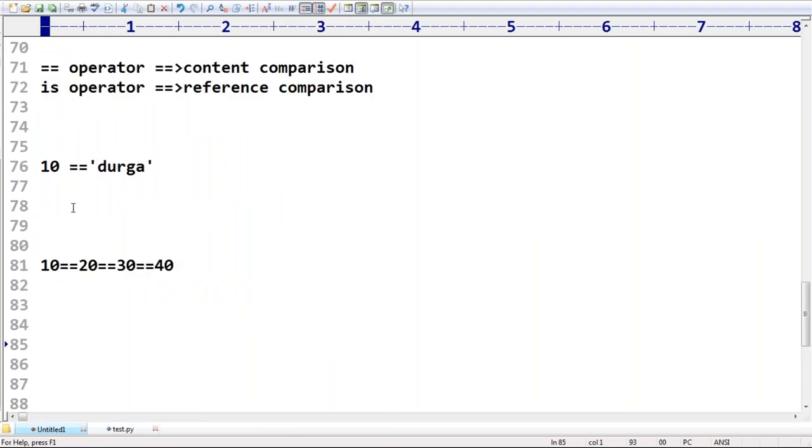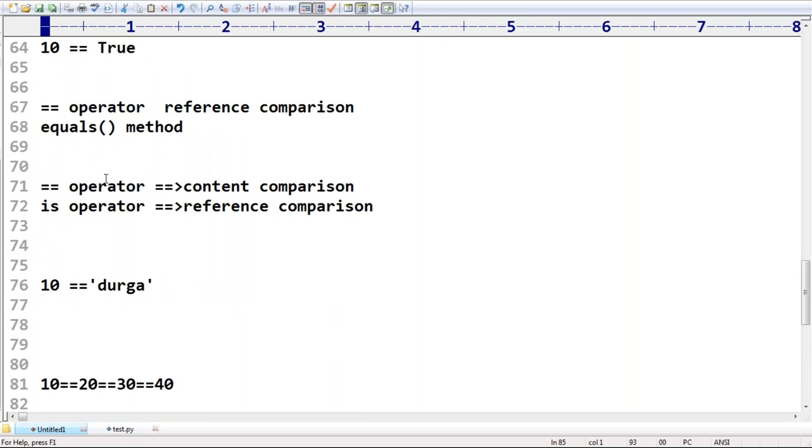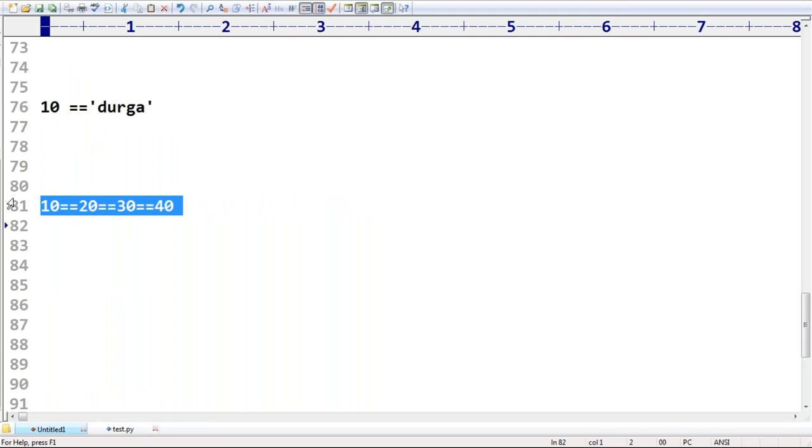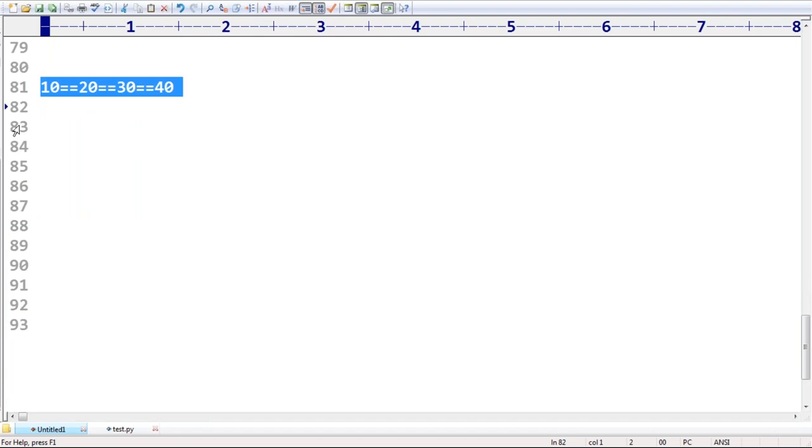Sir, very simple. Remember, equality operators we can apply for any type, no problem at all. For different or incompatible types, we will get false as the answer. Next, chaining of equality operators is also possible, no problem. If all conditions are satisfied, then the result is true. If at least one condition fails, the result is always false. That's all. Clear? This is about equality operators, right? Next, there is one more concept we need to discuss, logical operators.